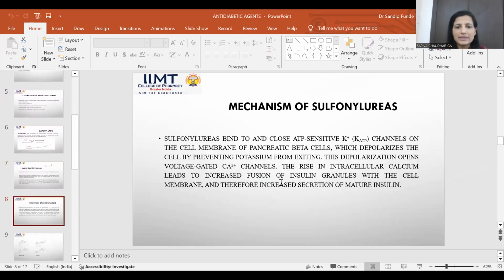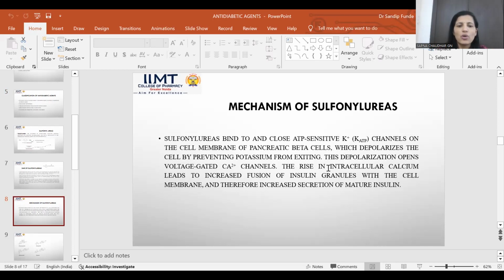It is also explained in this slide. Sulfonylureas bind and close the ADP sensitive potassium channel. They bind to sulfonylurea receptors and lead to closure of the potassium channel on the cell membrane of pancreatic beta cells, which depolarizes the cell by preventing potassium from exiting.